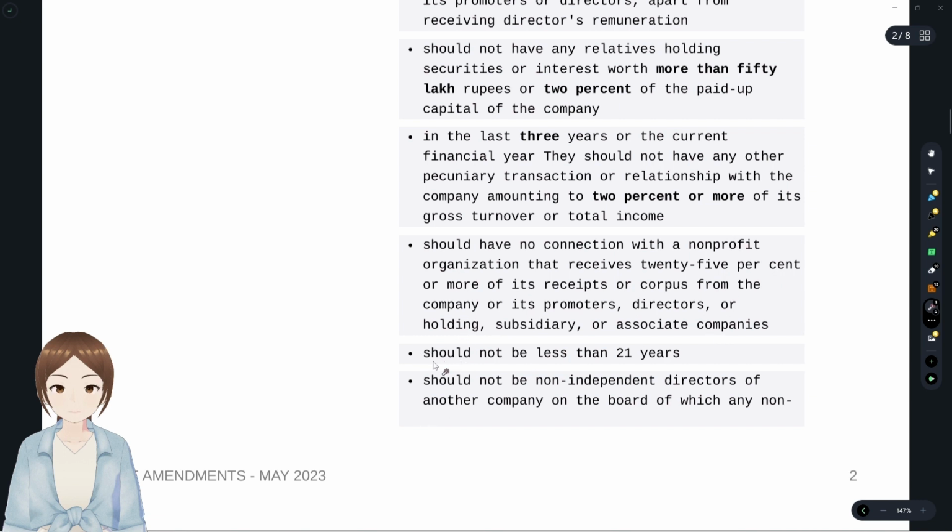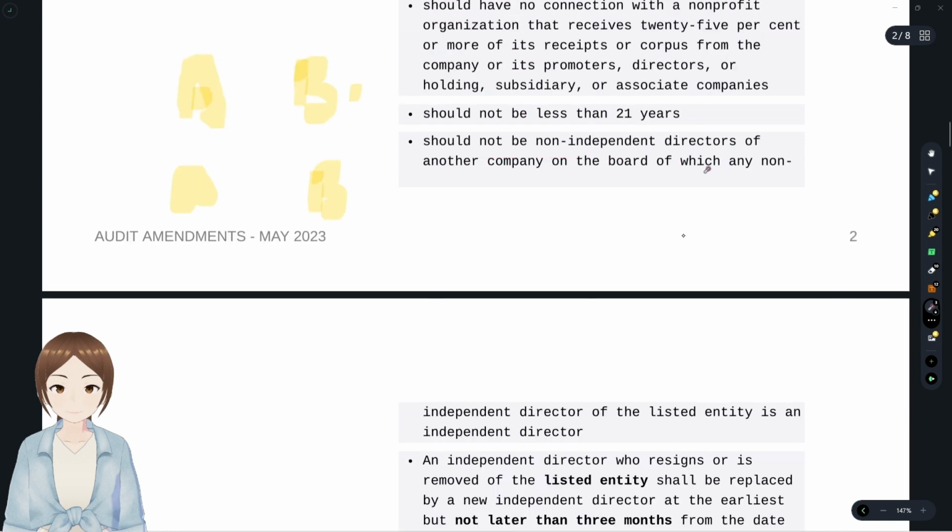And the independent director should not be less than 21 years, or be a non-independent director of another company on the board of which any non-independent director of the listed company is an independent director. Okay, we'll see with an example here. Company A, company B, person A, person B. In company A, person A is a non-independent director. In company B, person B is a non-independent director.